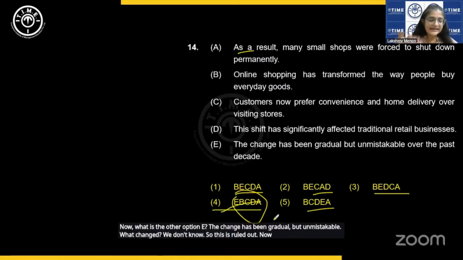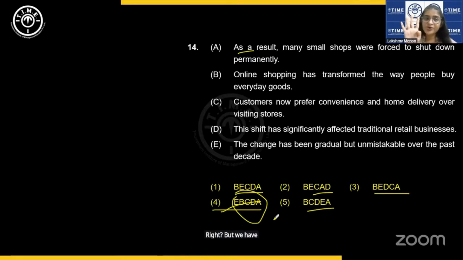Now, our starting sentence is definitely B, right? But we have four options starting with B. Please try it out. Since we know the first sentence, it should not be very difficult. Come on, try it.